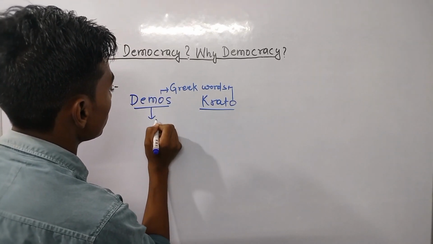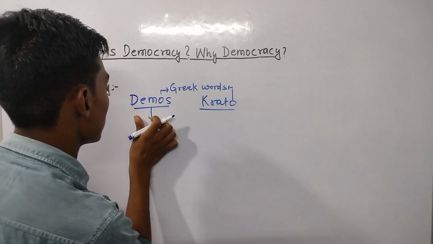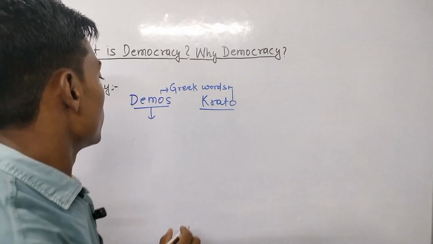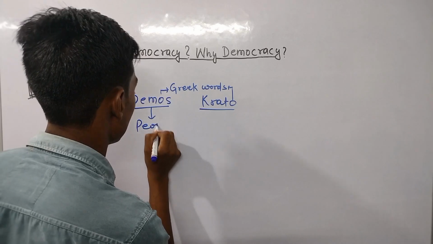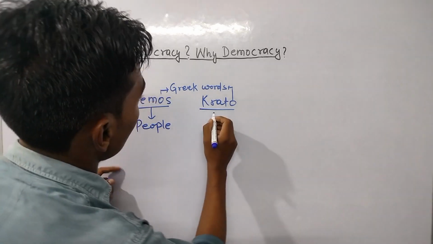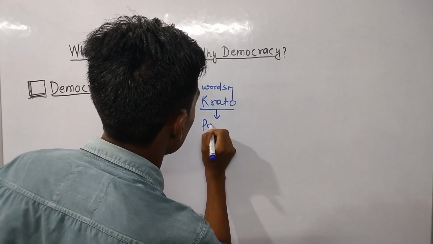Demos means people. Krato means the power.